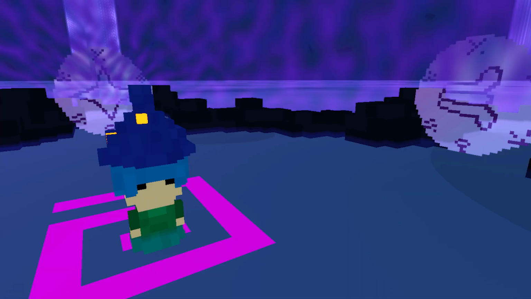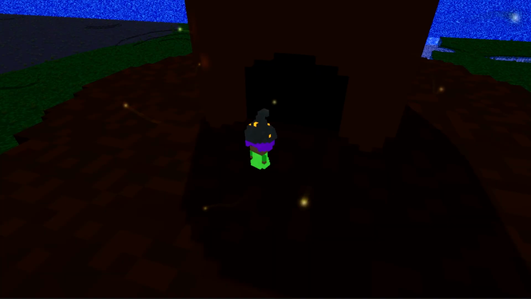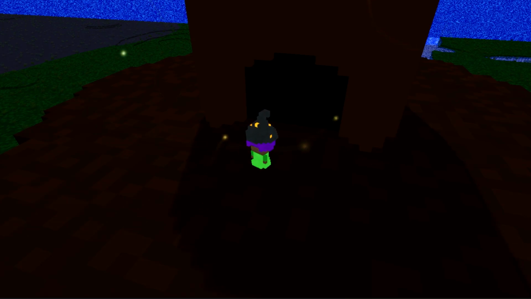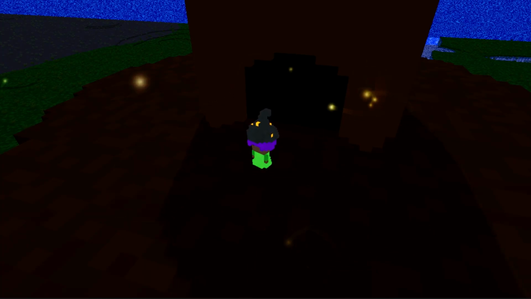I also used this fog texture in the astral realm to give it more of a mystical look. The next thing I added for polish were these particles moving around the player. These are meant to look like fireflies, and I think they're a large improvement on the particles from before. Each particle also gives off some amount of light, which helps it look like a firefly, and has a trail,